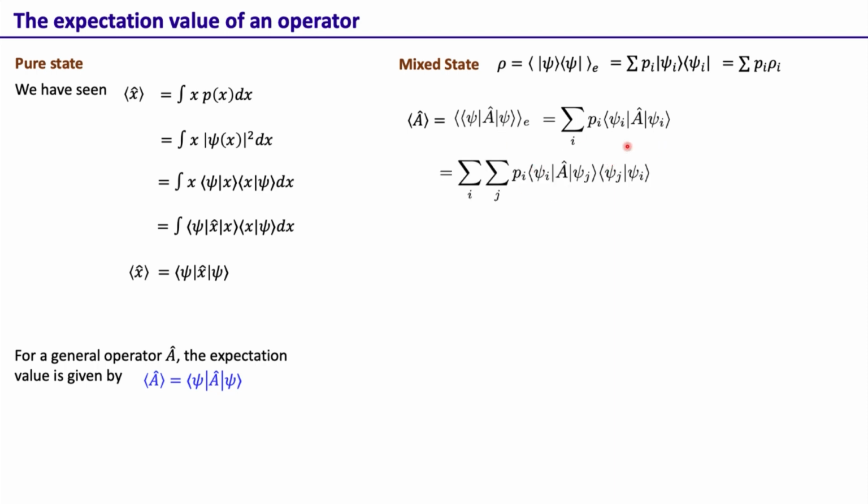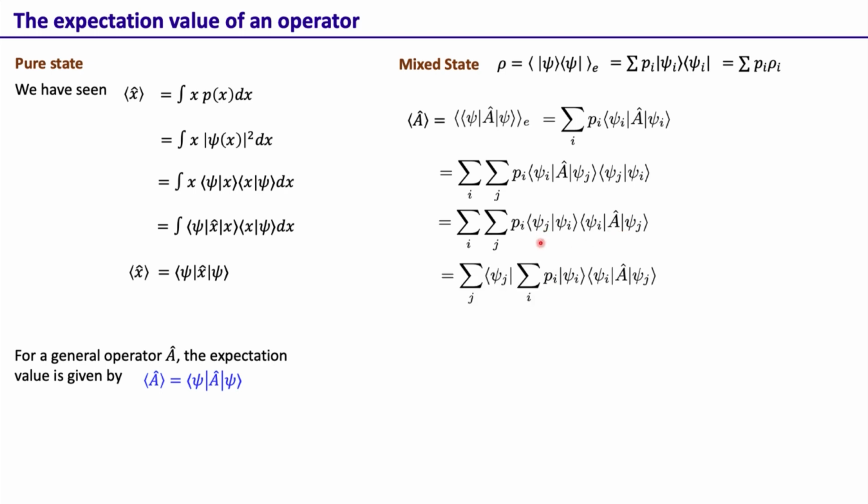And then we can just add here the sum over j of |psi_j⟩⟨psi_j|. We are putting this in here because this quantity is just equal to 1, because of the completeness of the basis. We can write it like this. Then we can just interchange these because this is a complex number, that's a complex number, so we can write it in this manner. And now we can take the ⟨psi_j| just outside the summation, put the i summation over here, and we can write it like this.